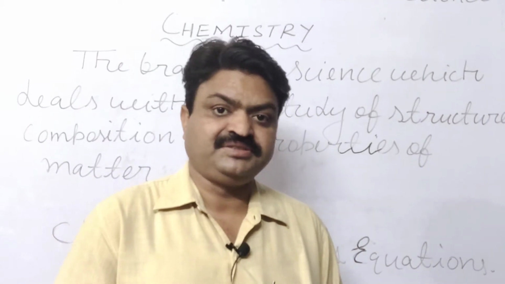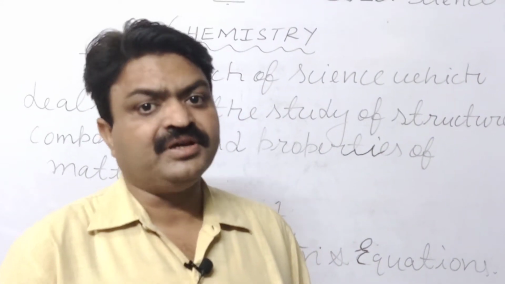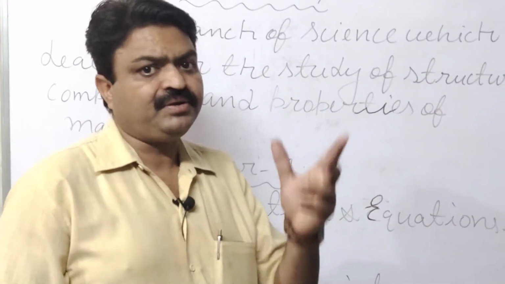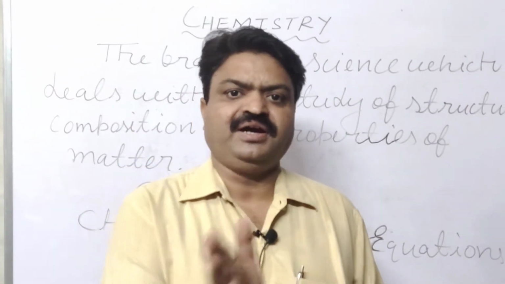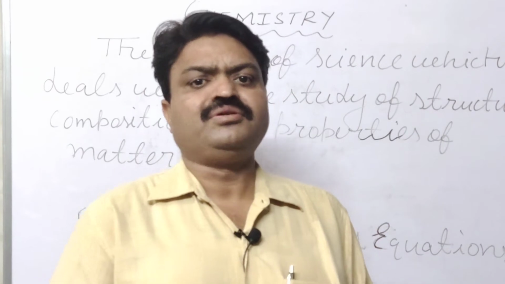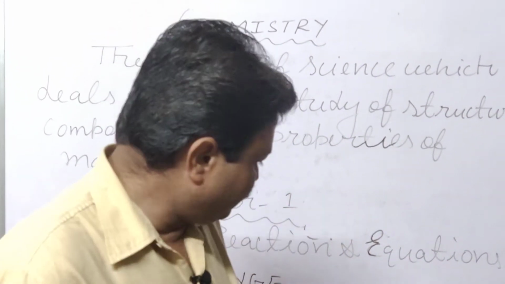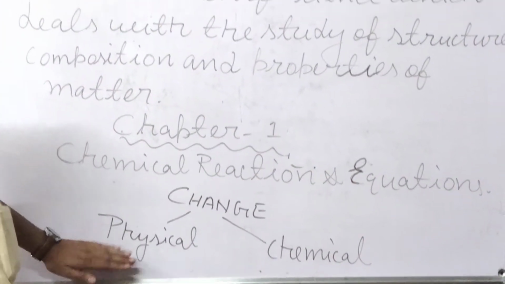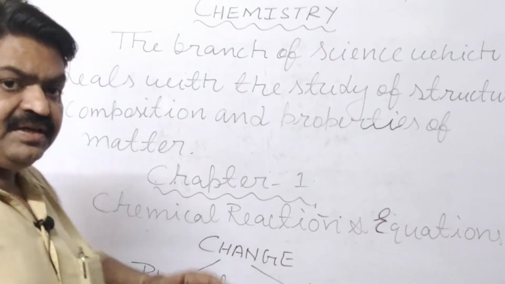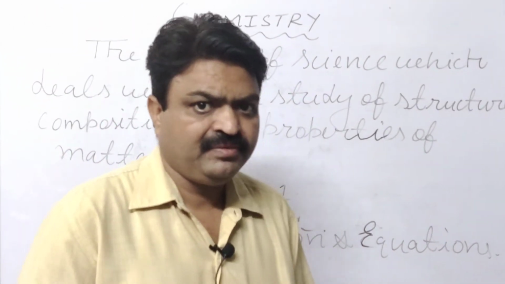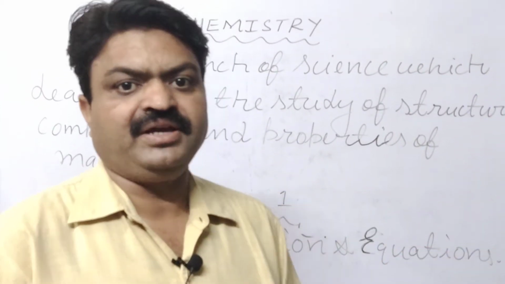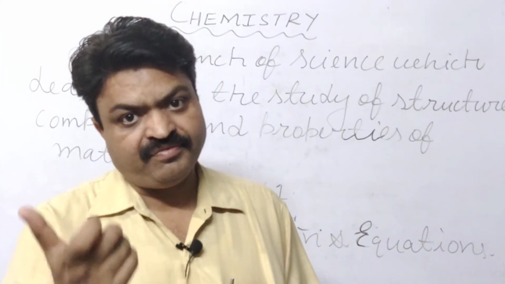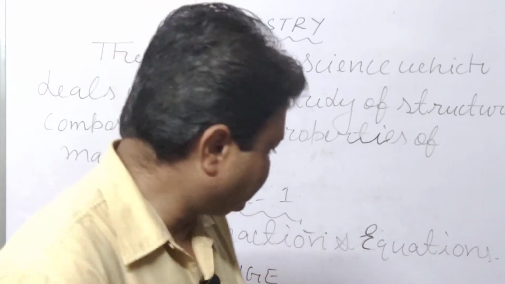Physical change is the change in which a substance does not lose its identity. But in chemical change, a particular chemical substance loses its identity, and due to losing its identity, it is an irreversible change. But physical change is a reversible change. There are some examples you can notice in your surroundings, like the evaporation of water, melting of ice, melting of wax, and sublimation.